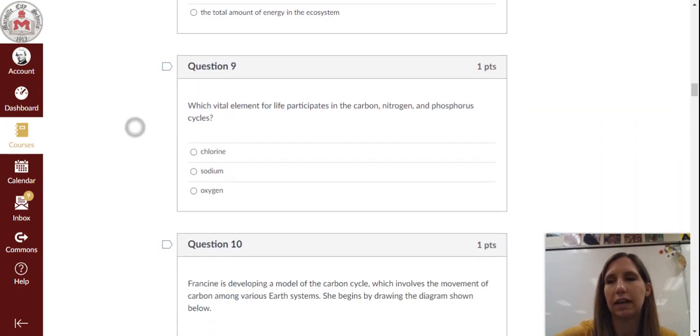Question 9. Which vital element for life participates in the carbon, nitrogen, and phosphorus cycles? Is it A, chlorine, B, sodium, or C, oxygen?